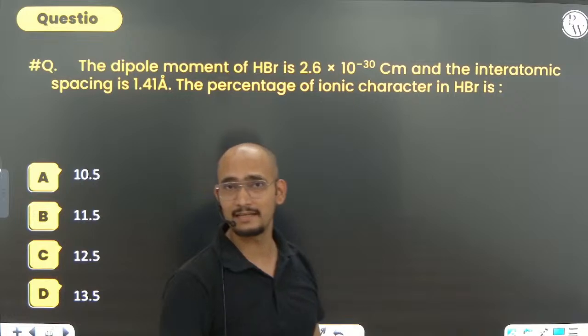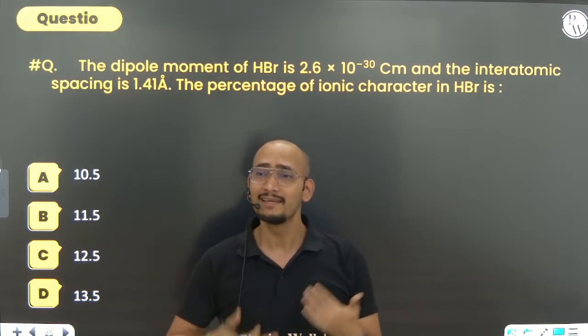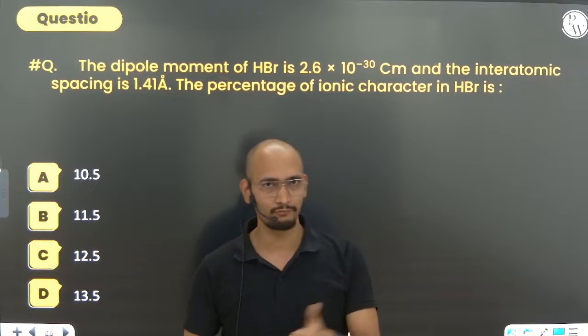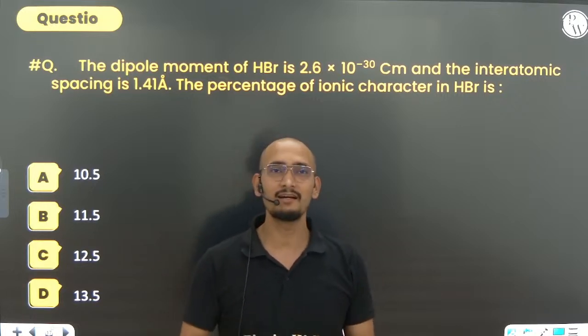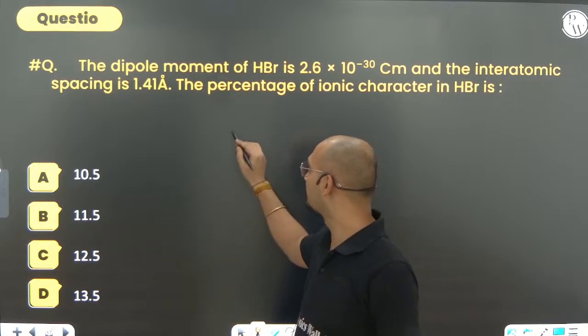See, whenever there is dipole moment, there are many types of questions. They will ask you a question like, is the molecule polar or non-polar? One kind of question we have solved, not many. Next, what is the percentage ionic character? Let me tell you how you find it out.